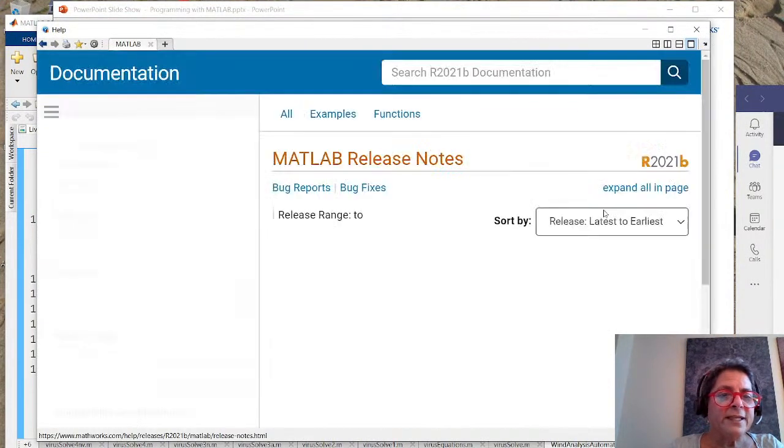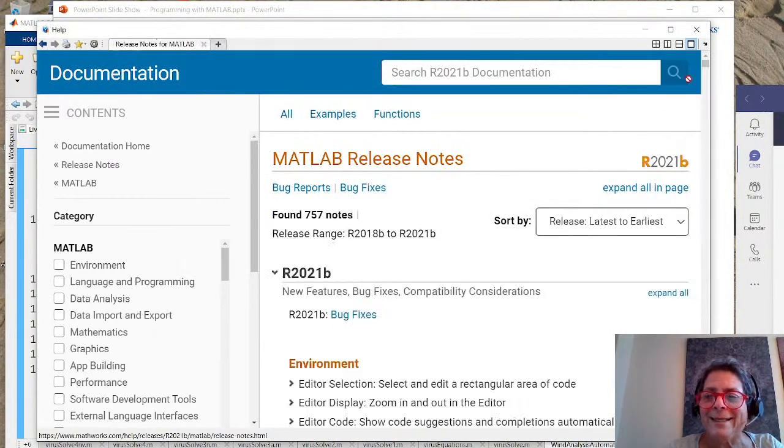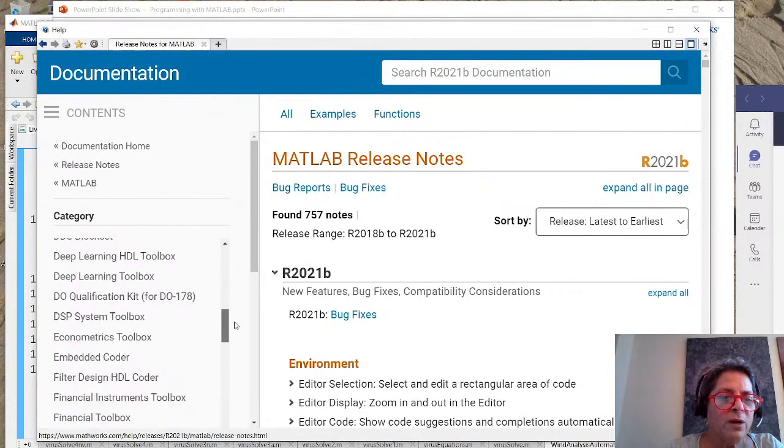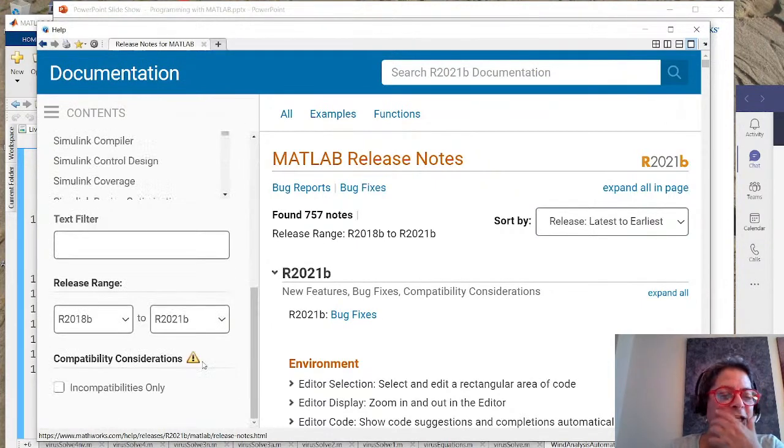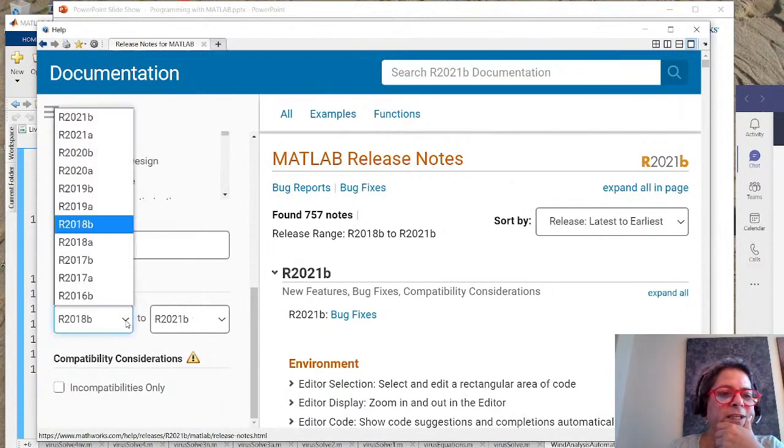And when I look at the release notes, you'll notice that this scroll bar is teeny tiny, and it's a little bit intimidating. Well, I can come over here and say, right now we're looking at the changes from 18B to the current release. Suppose I was most recently using 19B. Well, that may make it a little bit better.